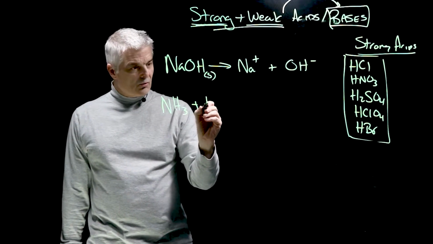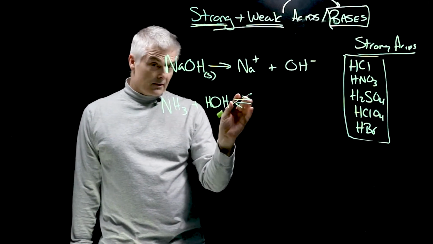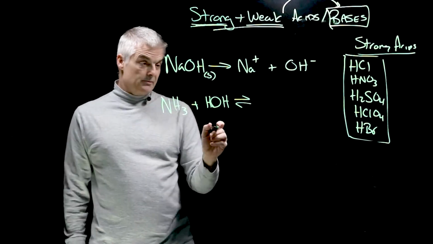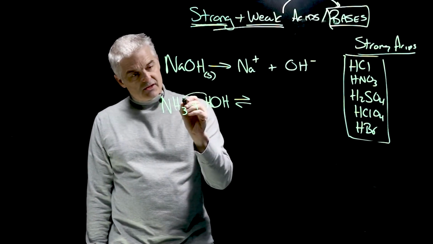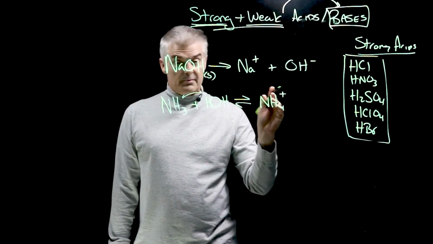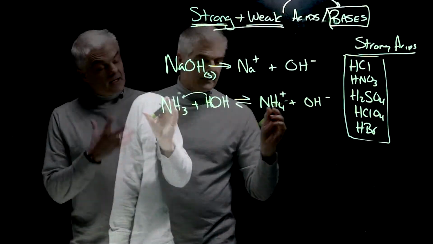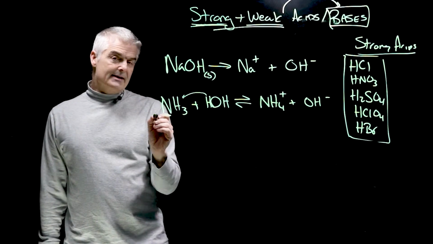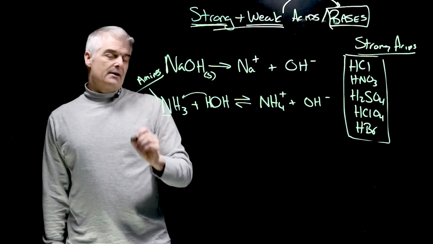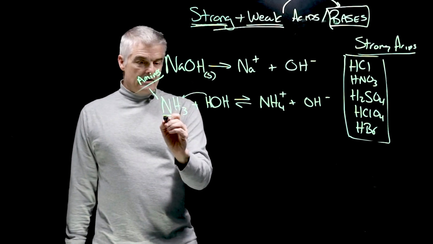I'm going to react that with water. In this case, I'm going to write water as HOH. Draw the double arrow. The double arrow is also a way to tell if it's a weak or a strong acid or base, in this case a base. And what's going to happen is the H is going to move from here to here, and it's going to make NH4 positive. I don't know if you see that, but then it kicks out a hydroxide. In fact, most of the common bases have a nitrogen in them. They're called amines. I think that's Greek for nitrogen. Anyways, this is a common weak base.